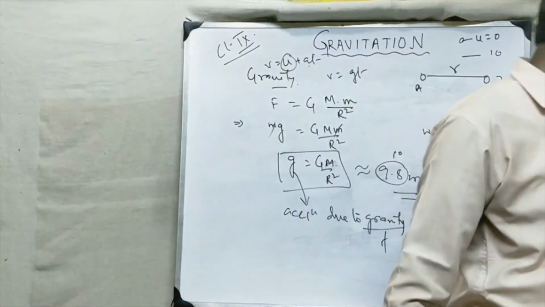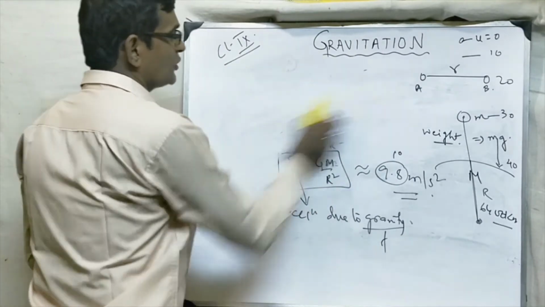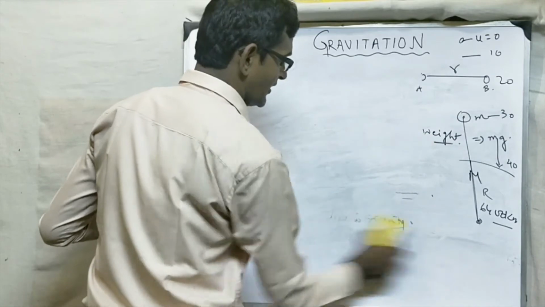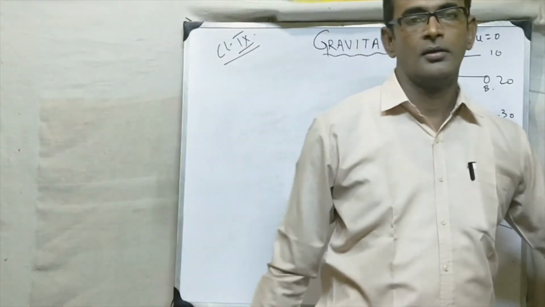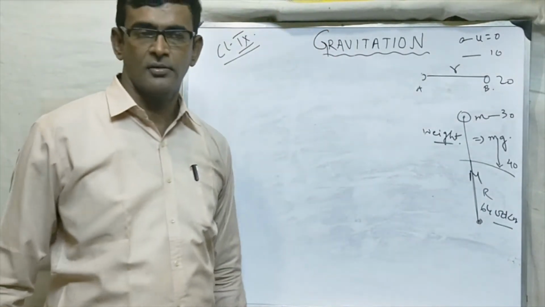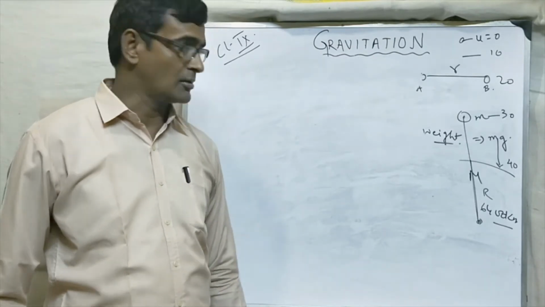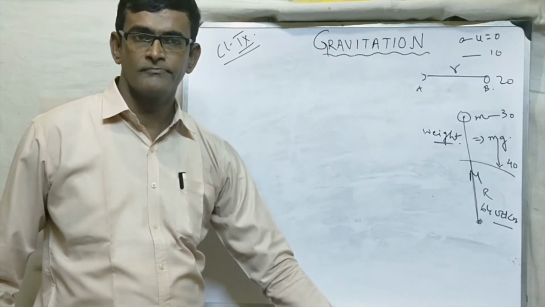So because of the acceleration due to gravity, what is happening? In case of free fall, what is the meaning of free fall? Free fall means when a body is just dropped from a height. If you are on the 3rd floor or 4th floor, and you drop a stone from the roof or from the window of the apartment, that thing will fall down.